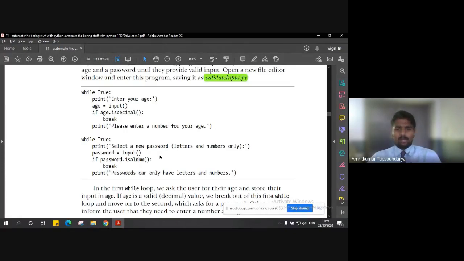But here we just have two conditions, that the password the user is going to create should have letters and numbers, right? As long as it has numbers and letters, it is going to accept it and break, and if it is not alphanumeric, it is going to print a message to the user that passwords can only have letters and numbers, right? So simple as that. The program is very simple to understand.